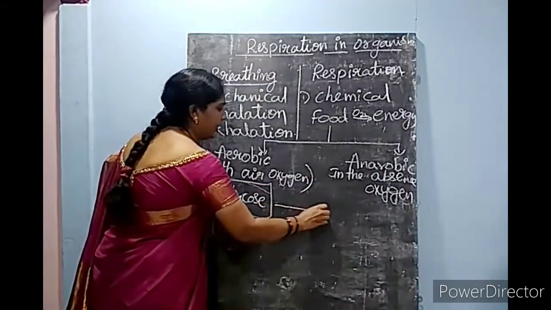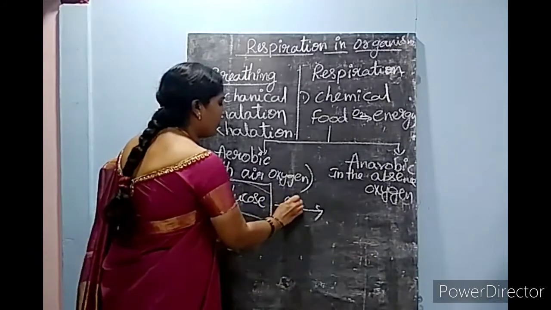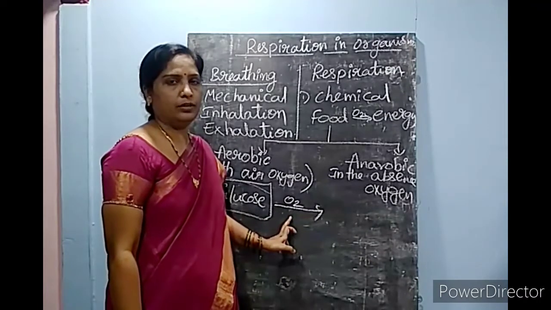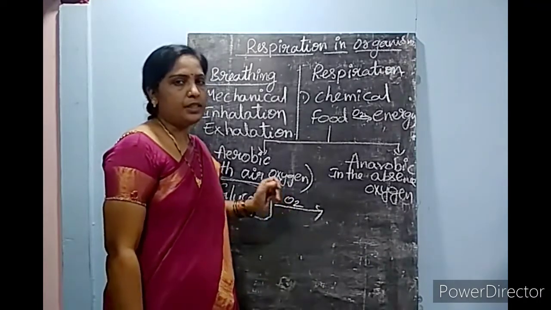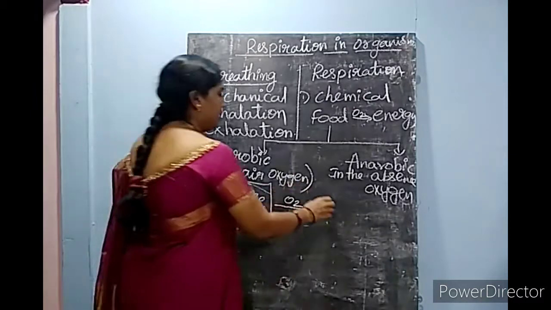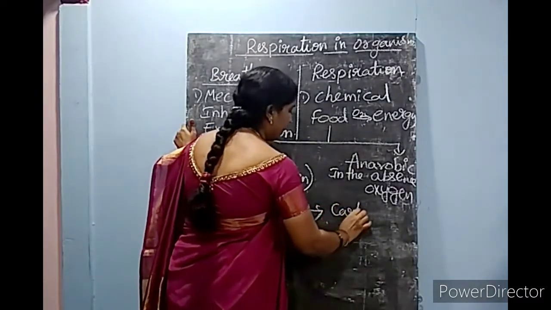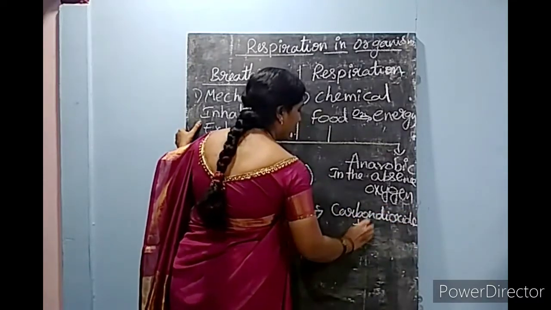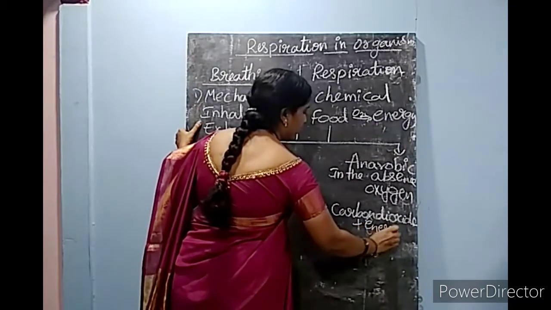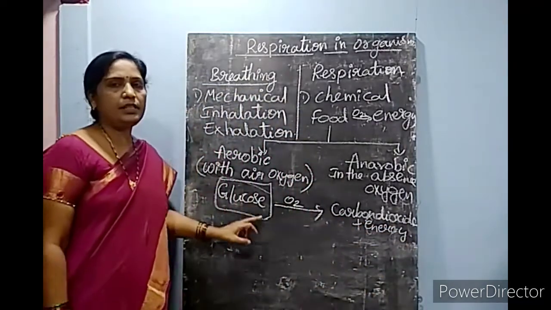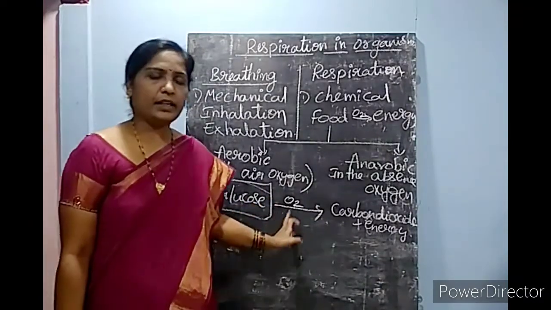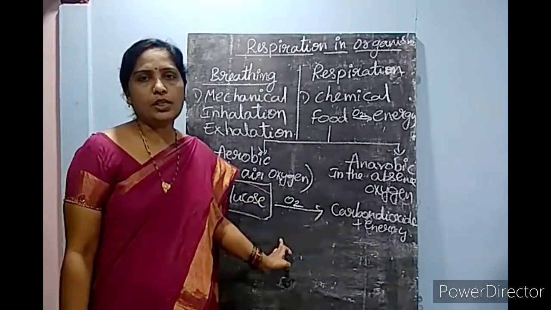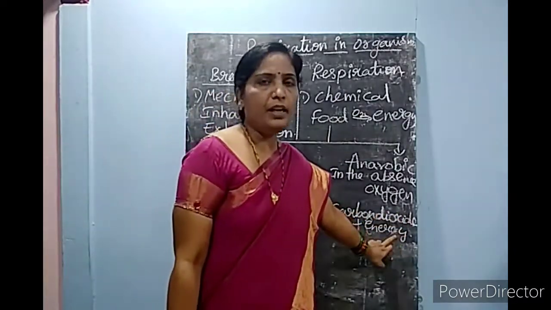It gets converted, in the presence of oxygen, this is the symbol of the oxygen molecule. So in the presence of oxygen, glucose is split into carbon dioxide plus energy. Carbon dioxide plus energy are released when glucose reacts with oxygen. So oxygen is breaking down the glucose and releasing carbon dioxide and energy.